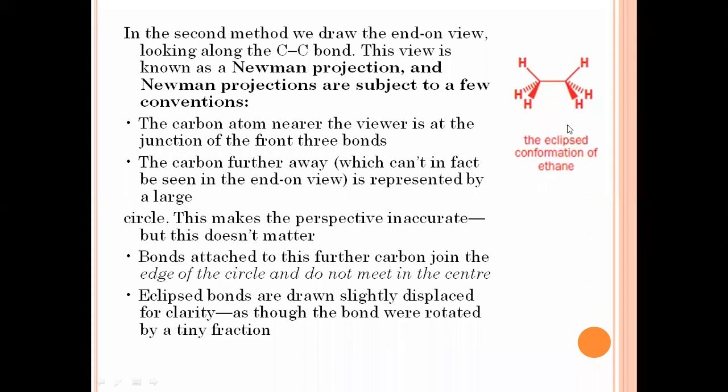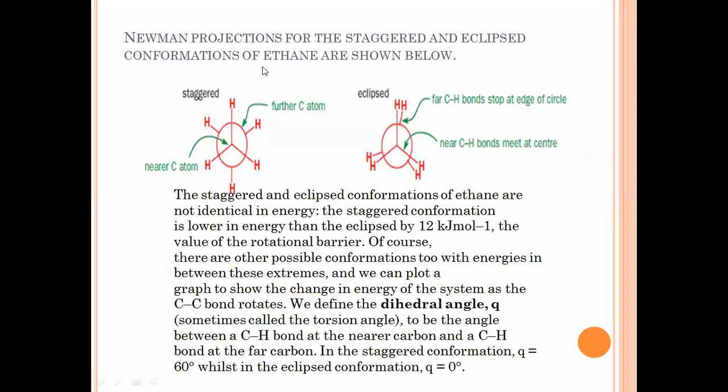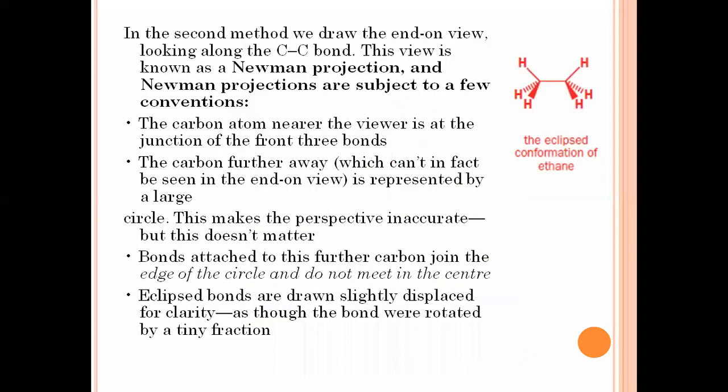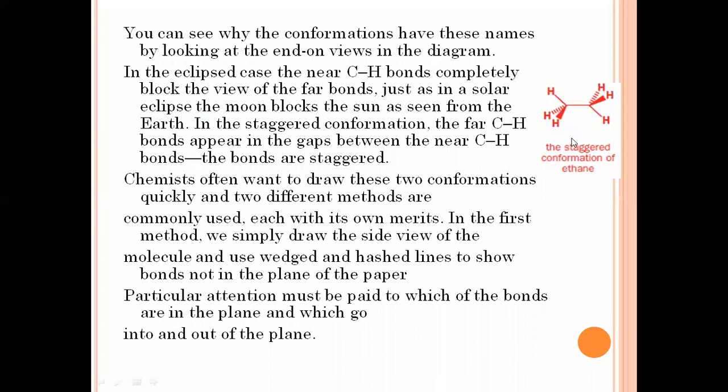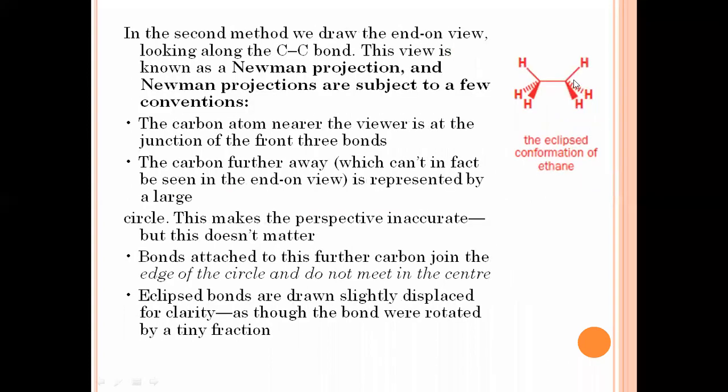See here, in the morning class, or in the morning uploaded class, we have seen that this conformation is not stable because the hydrogen atoms of both the carbon atoms are moving closer together. If they move closer together, there will be a repulsion between them. Due to the repulsive force between those hydrogen atoms, the structure is unstable. Now, as we have already discussed, this is a staggered conformation and this is an eclipsed conformation.